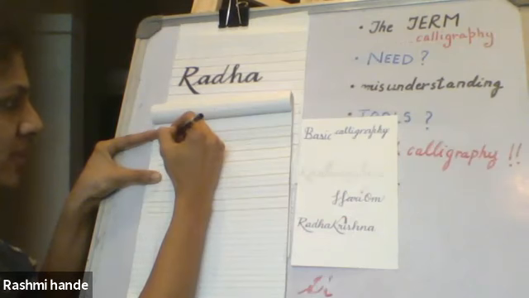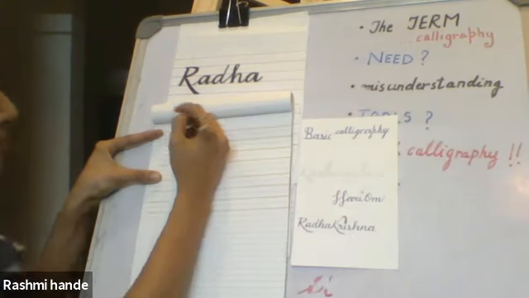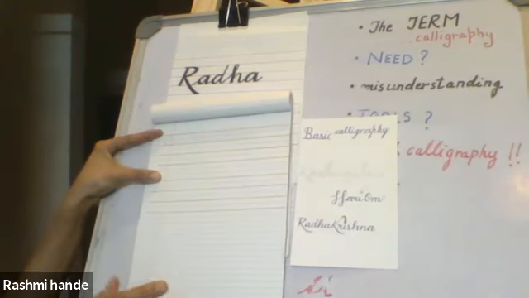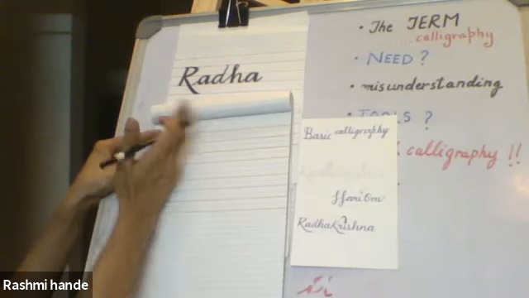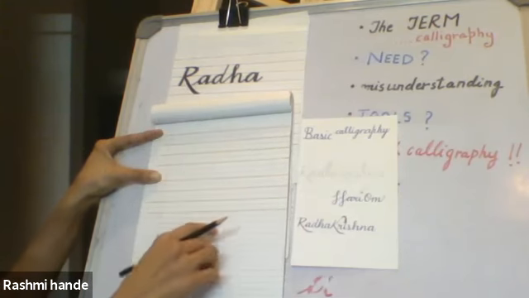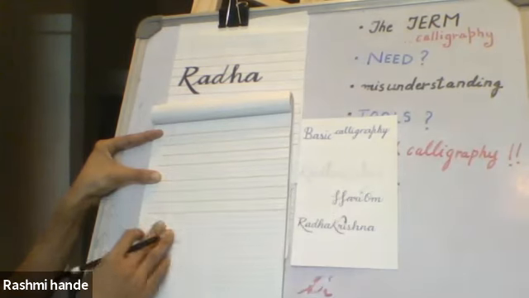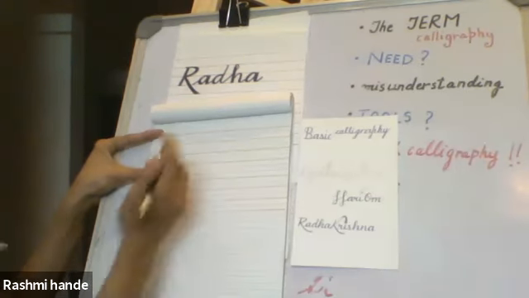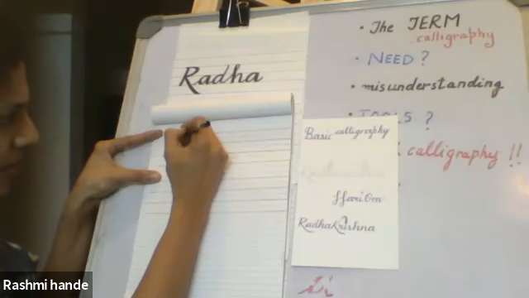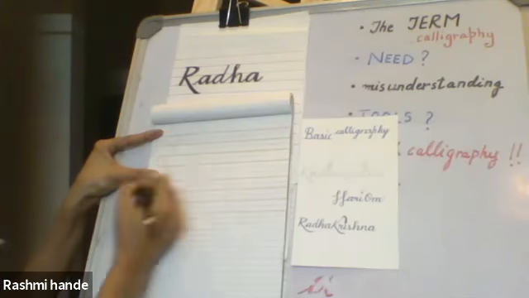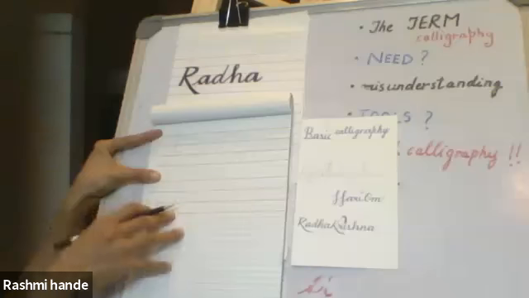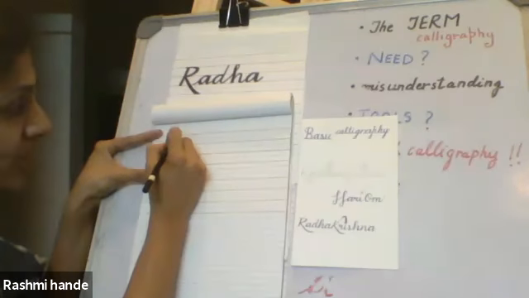We'll start with Radha. In calligraphy, you can either go slanted or straight. I prefer going slightly slanted. Let's do that. And now when you're writing, start noticing if you're going down or up.